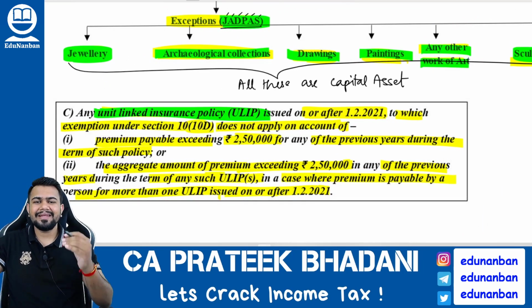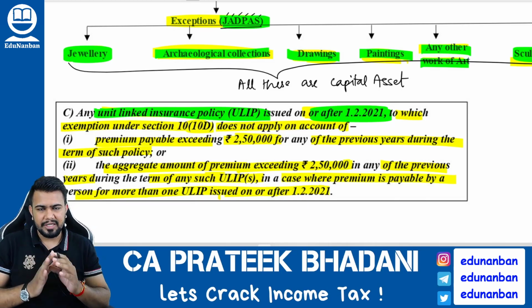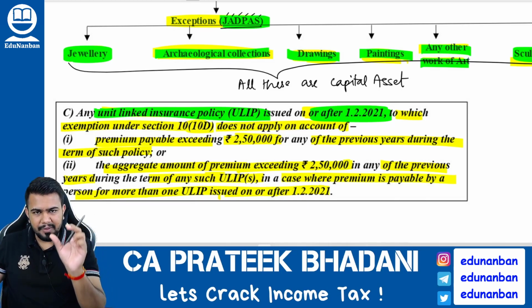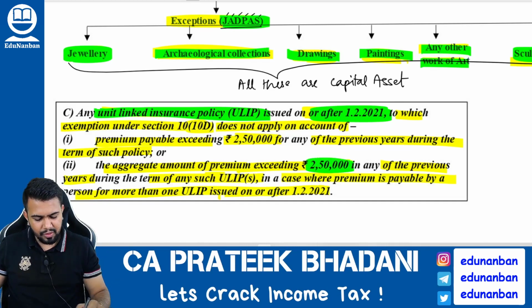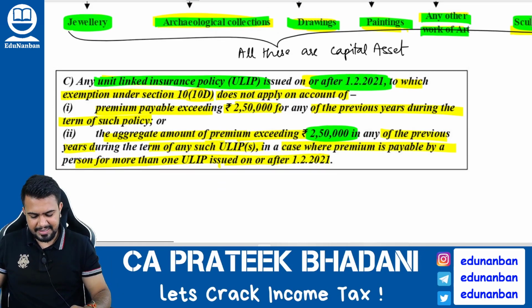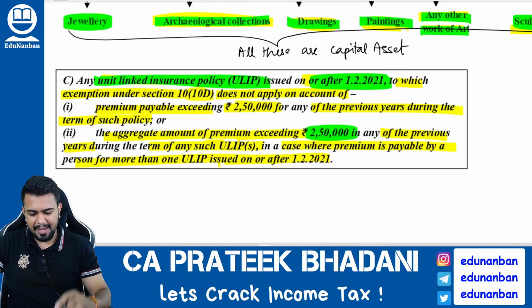So if a unit linked insurance plan is there on which on or after 1st of February 2021, the premium paid per policy or aggregate of all policies combined during the year is 2,50,000 or more, in such case such unit linked insurance policy will also be considered as capital asset.